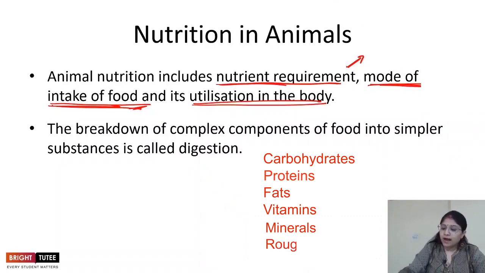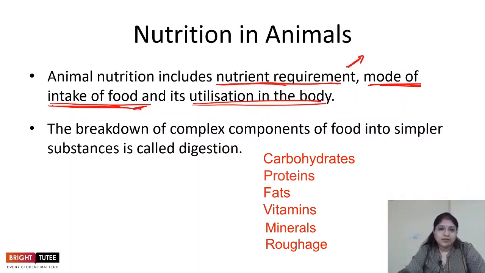Apart from these, we also have the nutrient that is fiber or roughage, which is important for digestion. So these are the nutrients which are required by the body for various purposes: to obtain energy so that the various life processes can take place, and to protect us from any kind of disease. So it builds immunity. Apart from that, it also helps in growth and body building. The other nutrient, roughage, is used for good digestion, so that your body digests your food properly. What exactly is digestion?